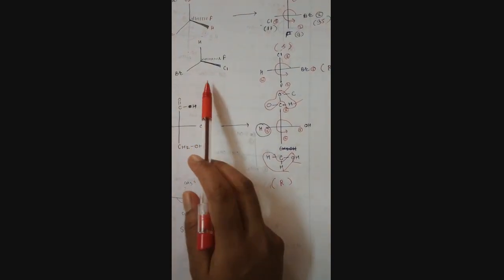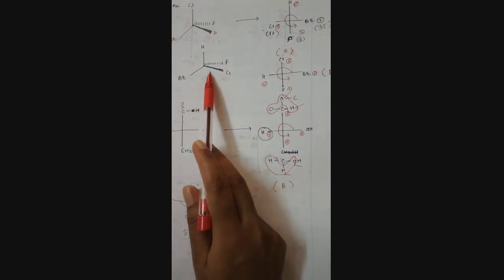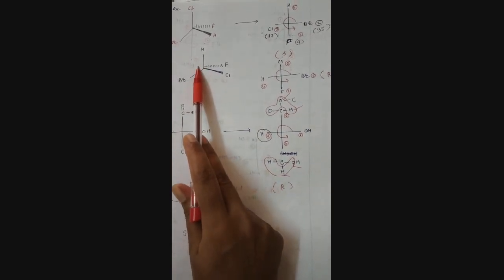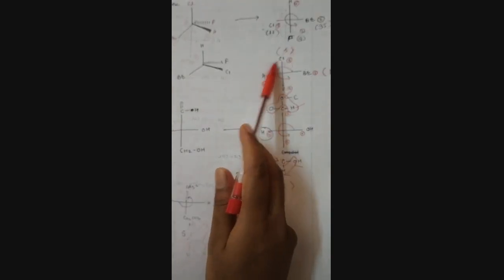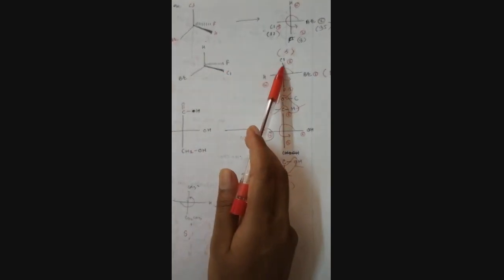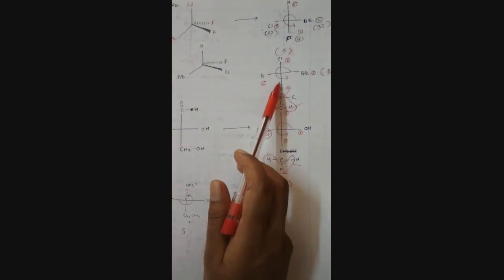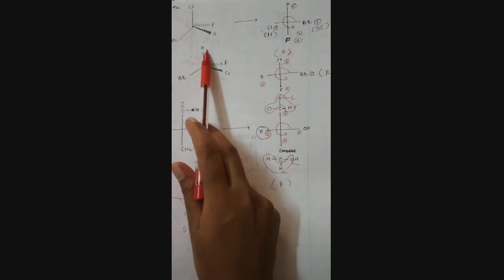Second compound: here we stand, then the shaded line is above, the dark line is above, the shaded line below, the right, and this is the left. Bromine goes 1, chlorine goes 2, fluorine goes 3 and hydrogen goes 4th.